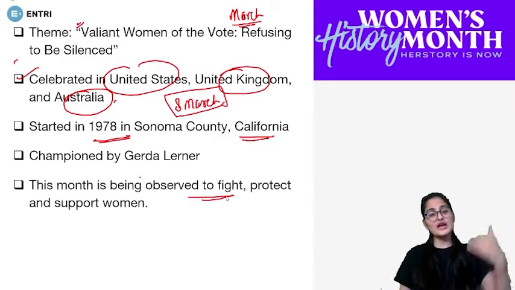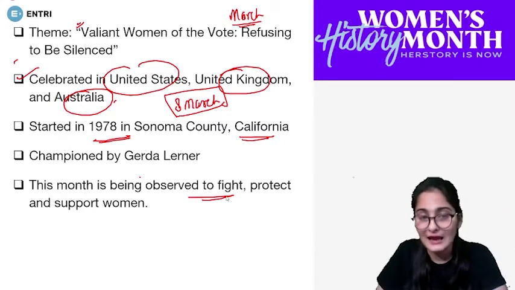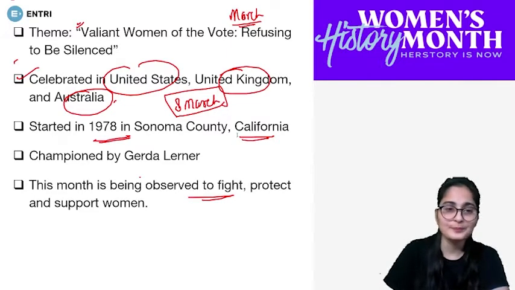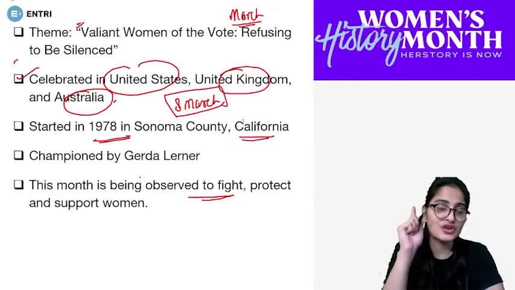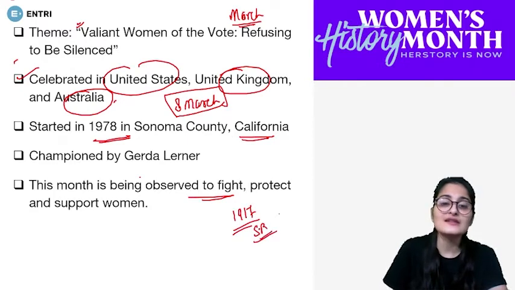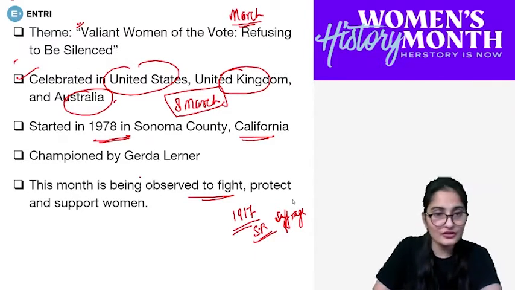But when we come to International Women's Day, which is on 8th of March, what is so special about that? Why is that celebrated on 8th of March? That is because on this day, the suffrage was allowed for women in Soviet Russia in 1917. So, 1917, in Soviet Russia, suffrage, that is a right to vote, was given to women, and that was 8th of March.